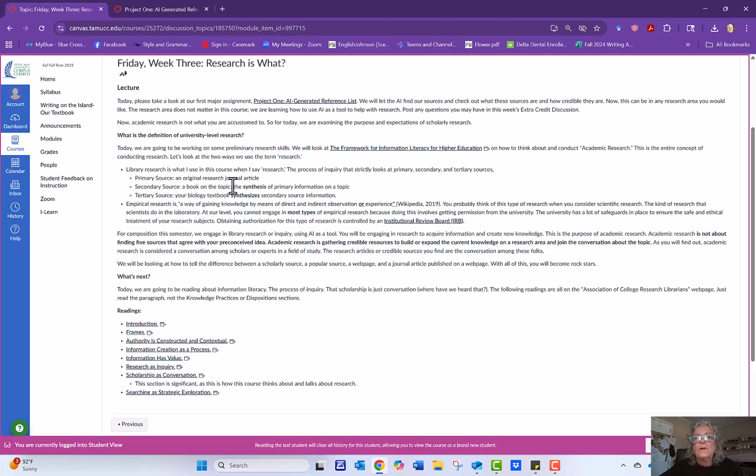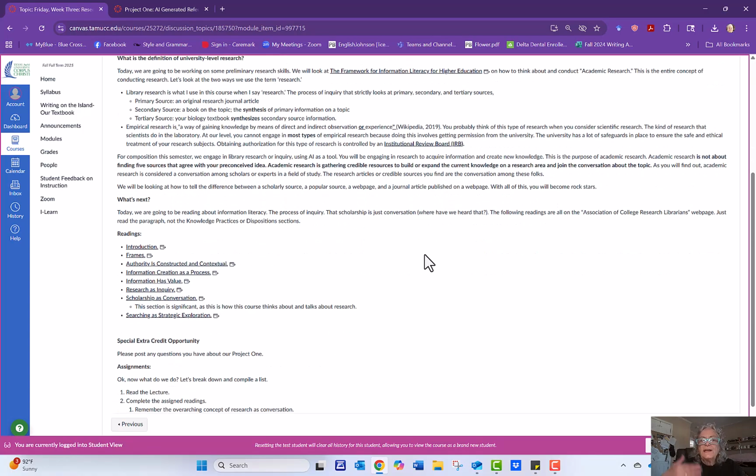We do library research, which is you're going out and finding out what the conversation is on this topic. And there are 3 types of sources. There's primary, which is somebody who's actually at the event and writing about it, or a research article. There's secondary. Somebody has done a lot of work, a lot of research, found this original research, and they're writing about it. It's a synthesis of primary information. Tertiary synthesizes the secondary sources. Tertiary would be like your textbook, okay?